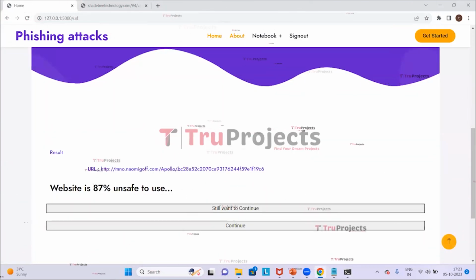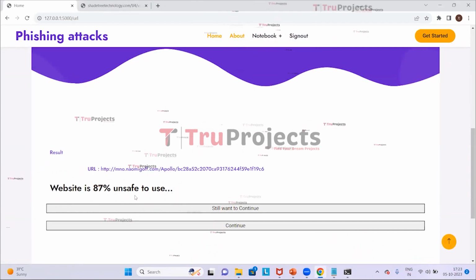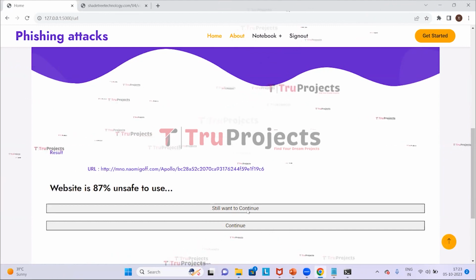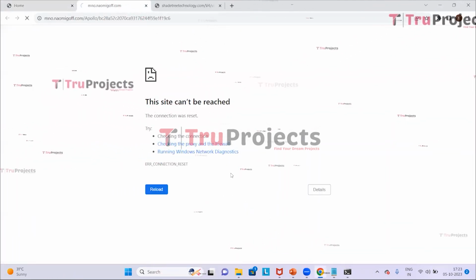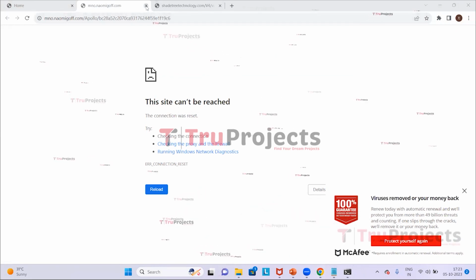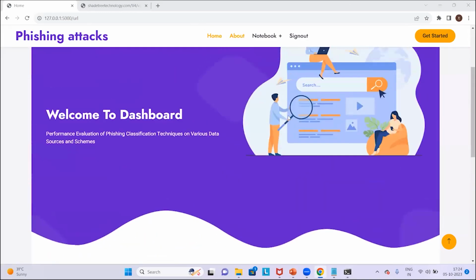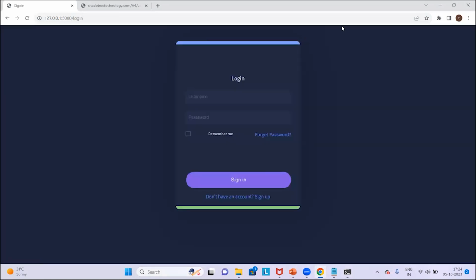So it is predicted that the website is 87% unsafe. If we want to still continue, then we can click on still want to continue. So the website is unsafe. Now we will close this. And now we need to click on sign out.